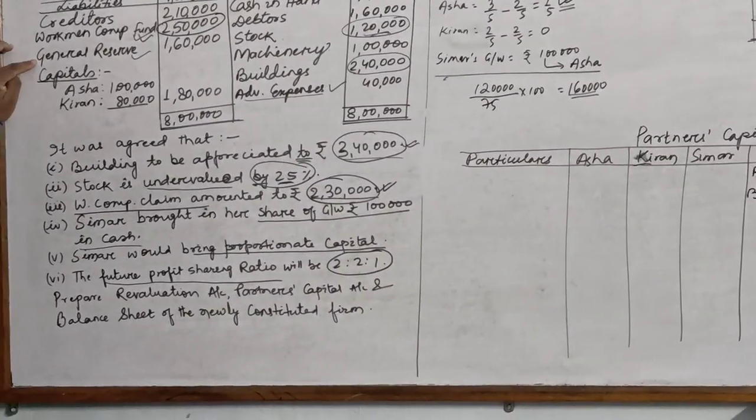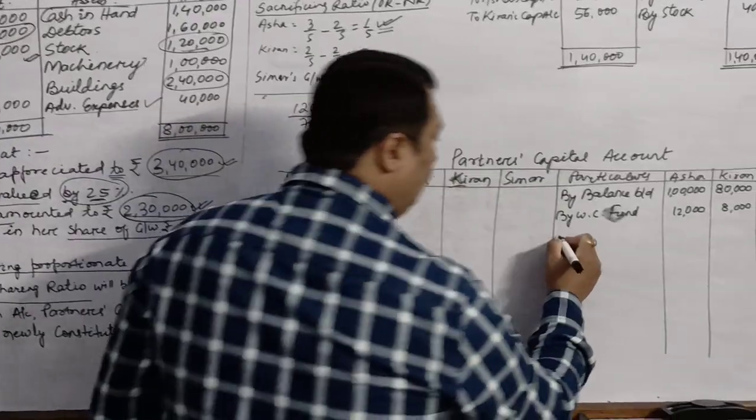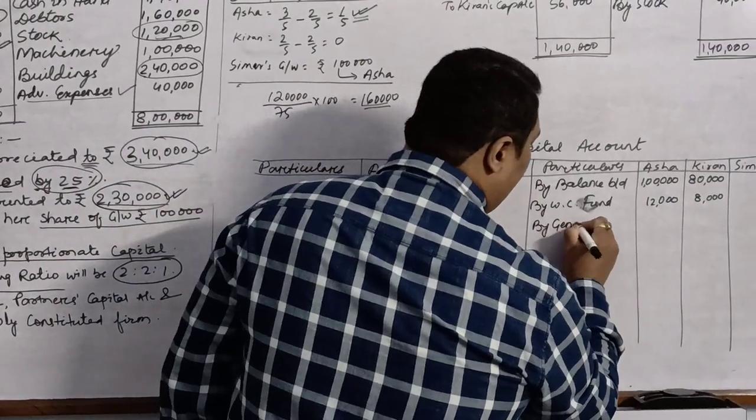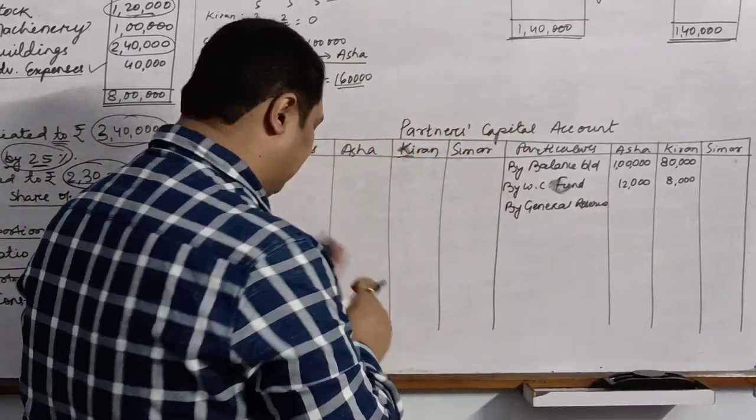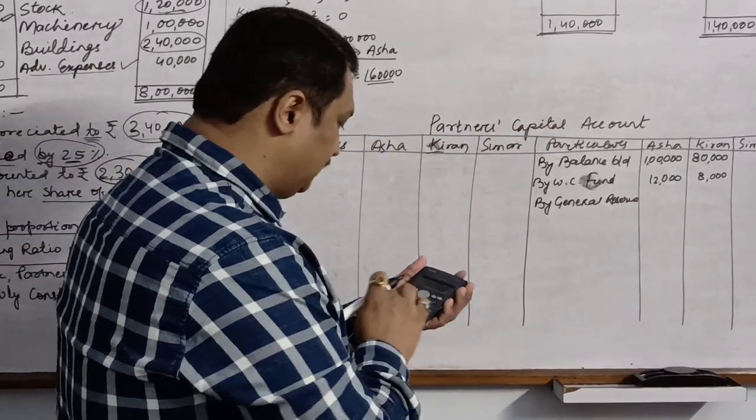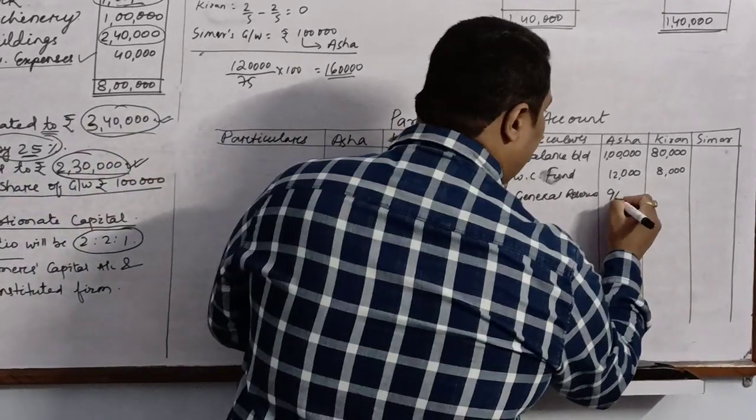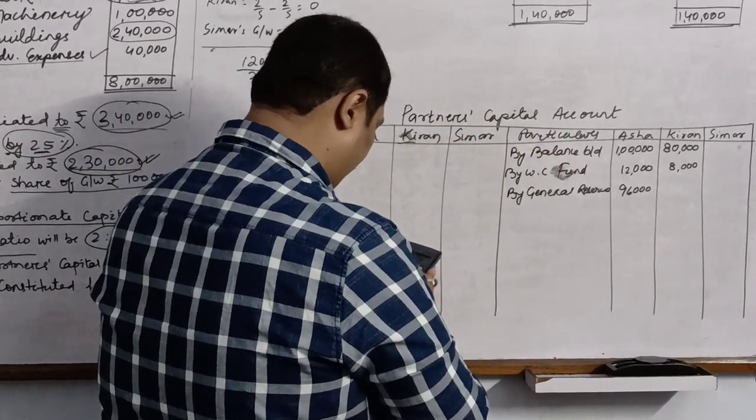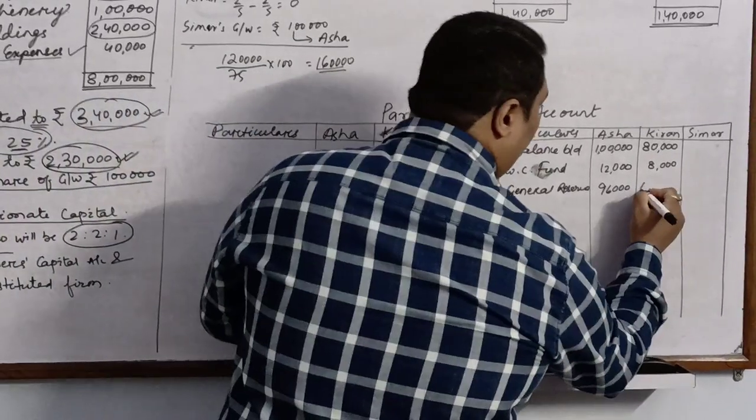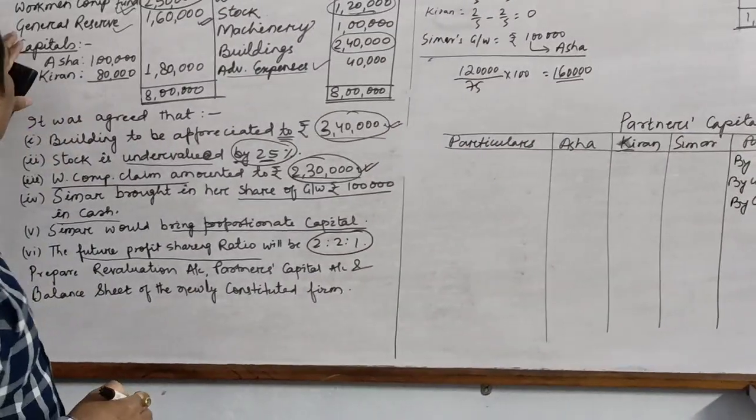Next item is general reserve, which is rupees 1,60,000. So by general reserve, this 1,60,000 will also be distributed in the old ratio, that is 96,000 will be given to Asha and 64,000 will be given to Kiran. So this was for your general reserve.